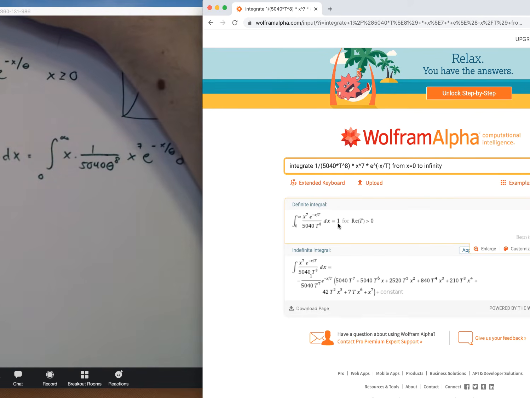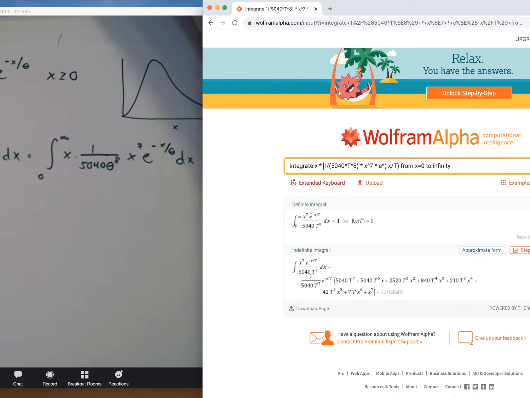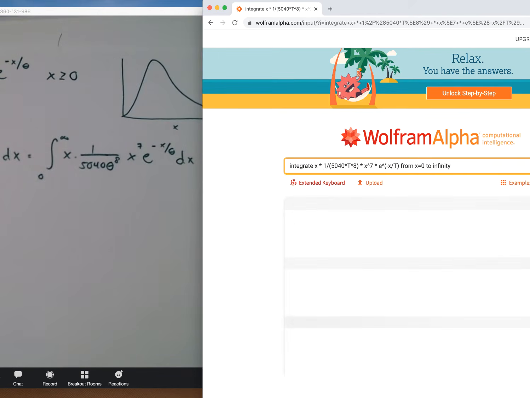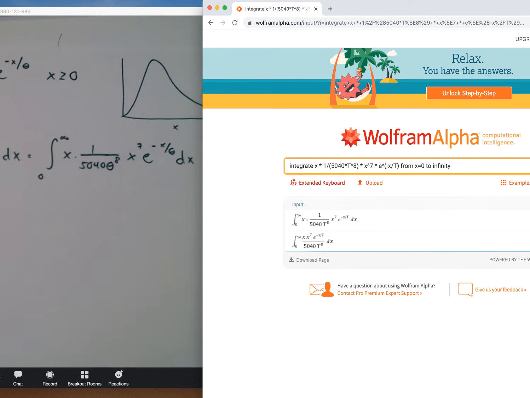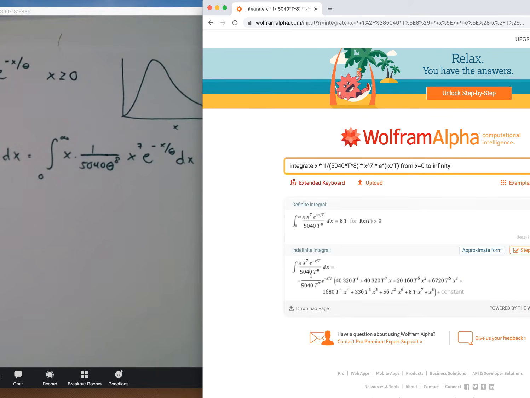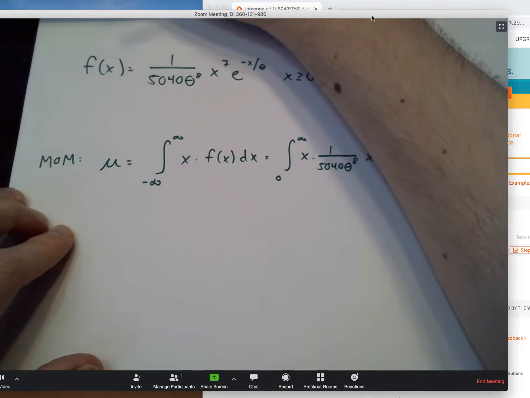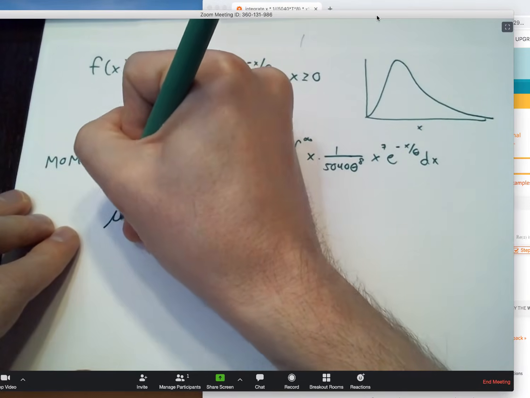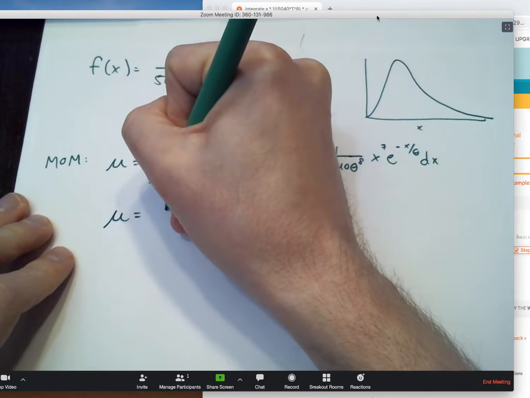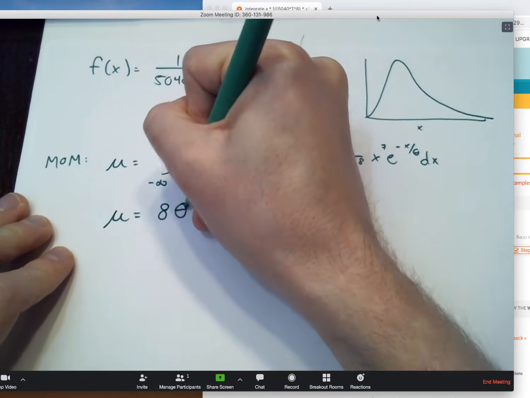No typos or anything. So getting the expected value is as easy as pre-multiplying that function for the PDF by x and letting Wolfram Alpha figure it out. So what we find is that it's equal to 8t. Now, t is just theta, and so we find that my formula for the expected value of the PDF is 8 theta.